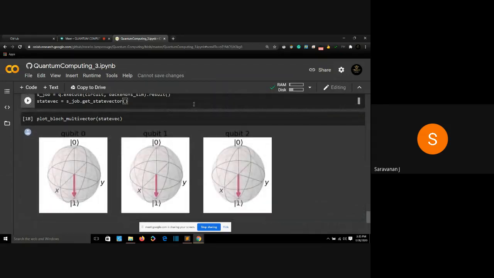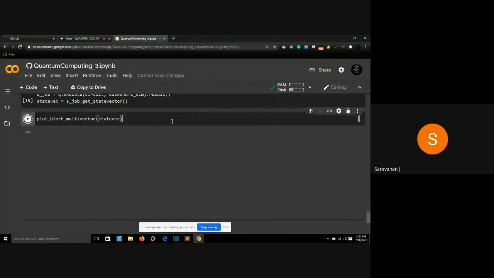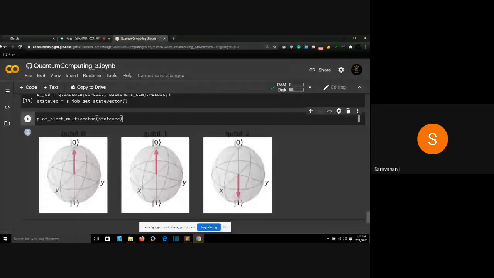Qubit 0 and qubit 1 are in superposition. Kindly note them. Yeah, this is a better representation. Qubit 0 and qubit 1 are in superposition, and qubit 2 always points at 1 because the state of qubit 0 has been completely transferred to qubit 2. That is what has been happening.